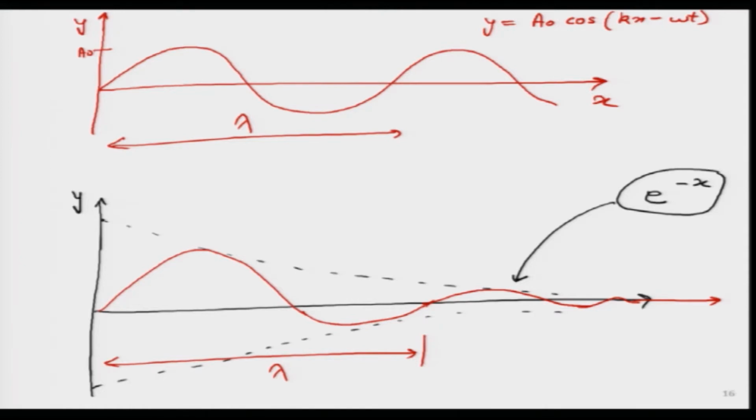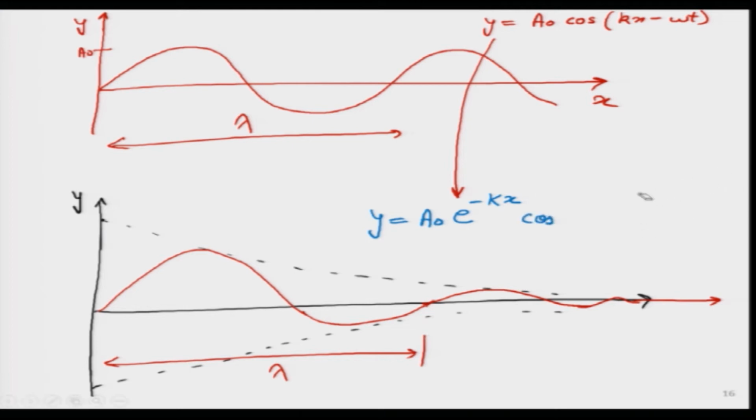If I write this equation over here for the bottom case, maybe I will use a different ink. Then I can say I am simply multiplying the previous function with the exponentially decaying function, something like this. And then I still have the original function cos (k x minus omega t).